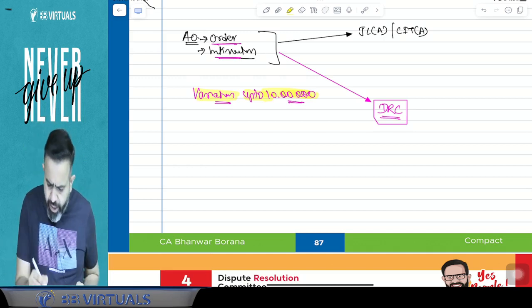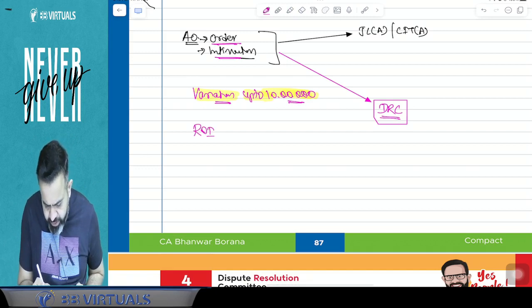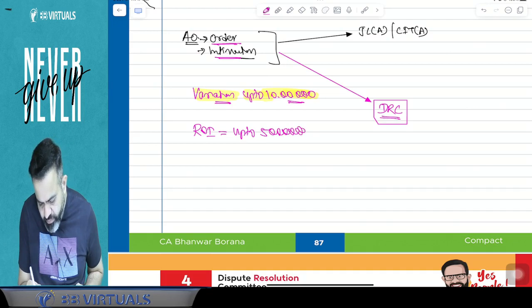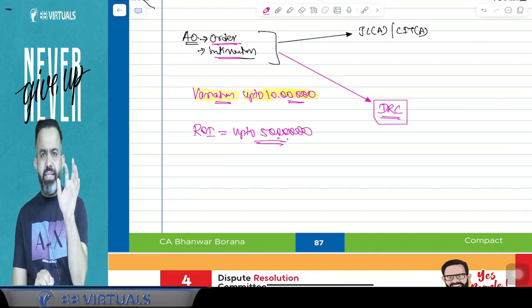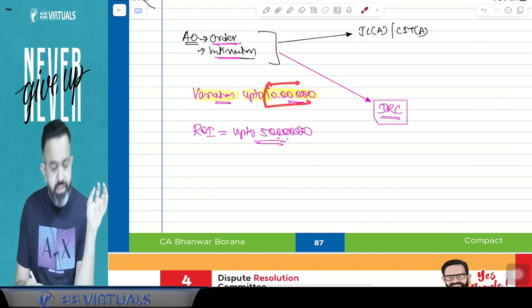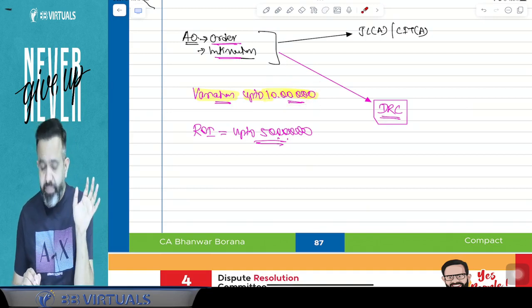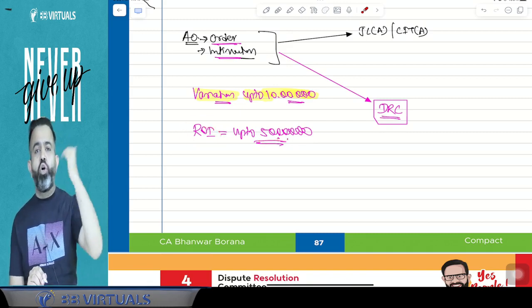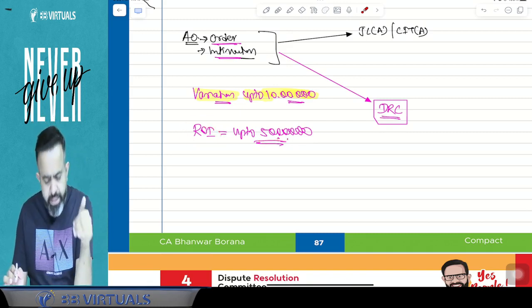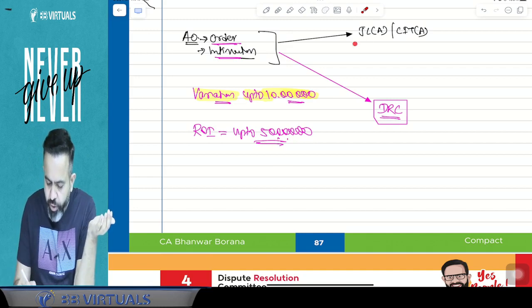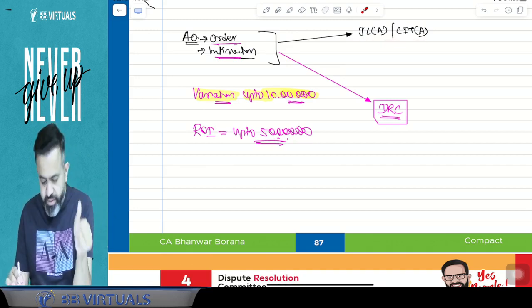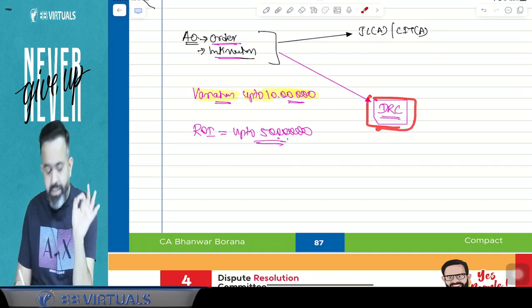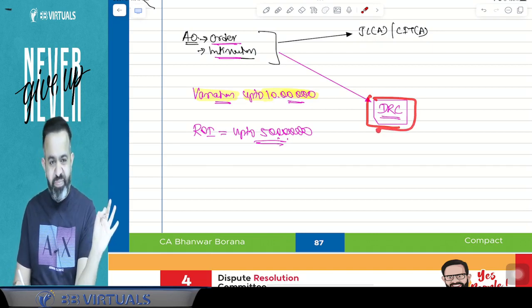And guys, if the assessee filed the return, then as per his return, the return income was only 50 lakh rupees. So if there is a small case, meaning the variation made by the assessing officer is only up to rupees 10 lakh, and his return income was not more than 50 lakh, then there is an option: instead of going to the Joint Commissioner appeal or CIT appeal, you can directly file an application to the DRC. DRC means Dispute Resolution Committee.